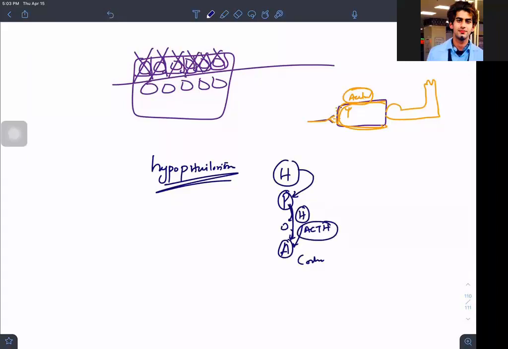So that means it's only happening when I am having a very nice and compliant pituitary. If this pituitary is not working, that means there will be no factor releasing, messaging the adrenals, and that means the adrenal will also not be able to produce the cortisol. This is the thing which is happening with hypopituitarism.